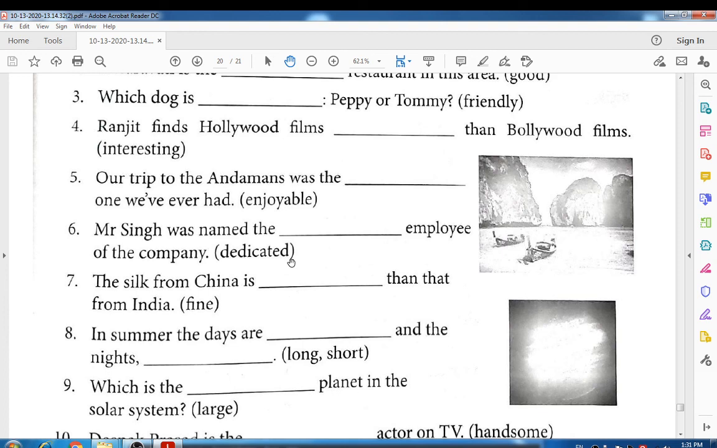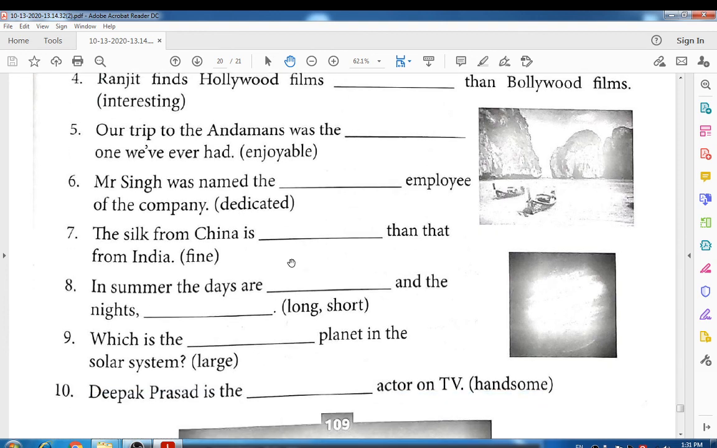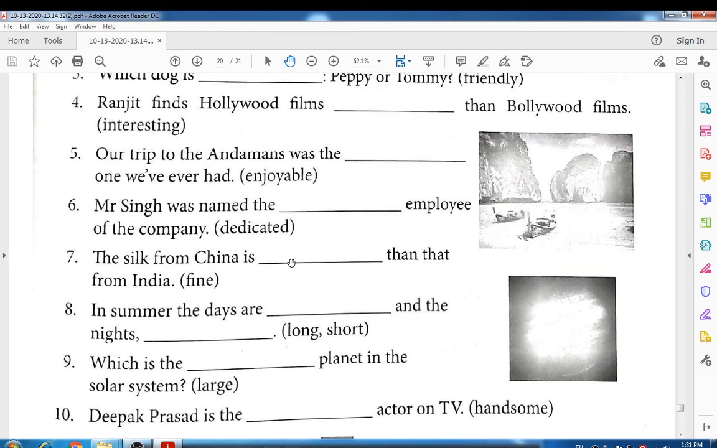Okay students, here are the examples that you have to write in your notebook. Let's see, I will read these examples for you. Ranjit finds Hollywood films dot dot than Bollywood films, and the word is interesting. Our trip to the Andamans was the dot dot one we have ever had, and the word is enjoyable. Mr. Singh was named the dot dot employee of the company. The silk from China is dot dot than that from India.